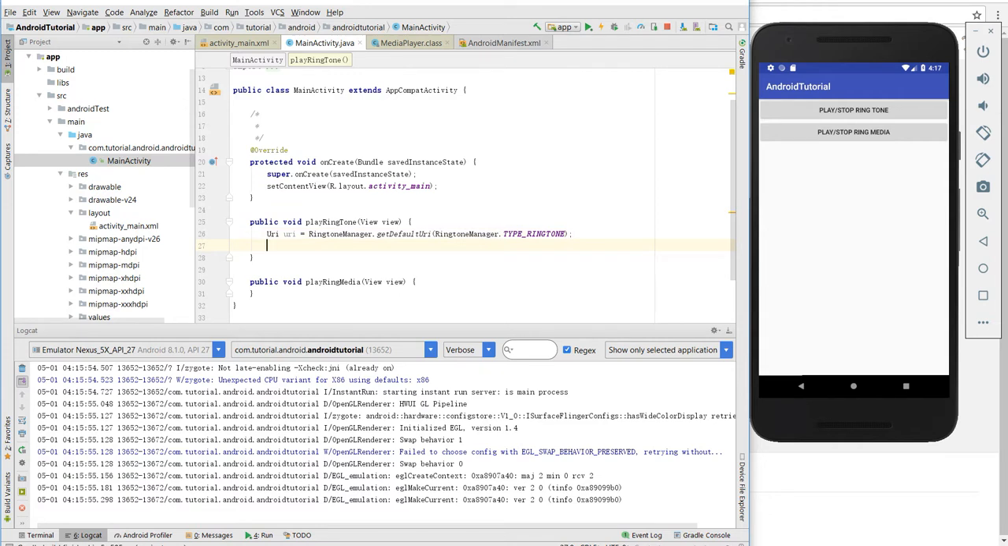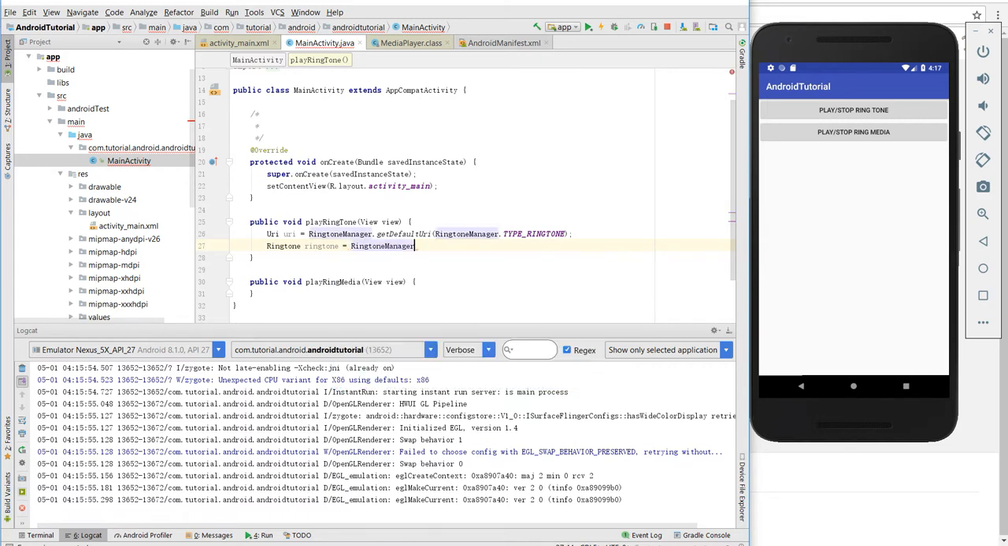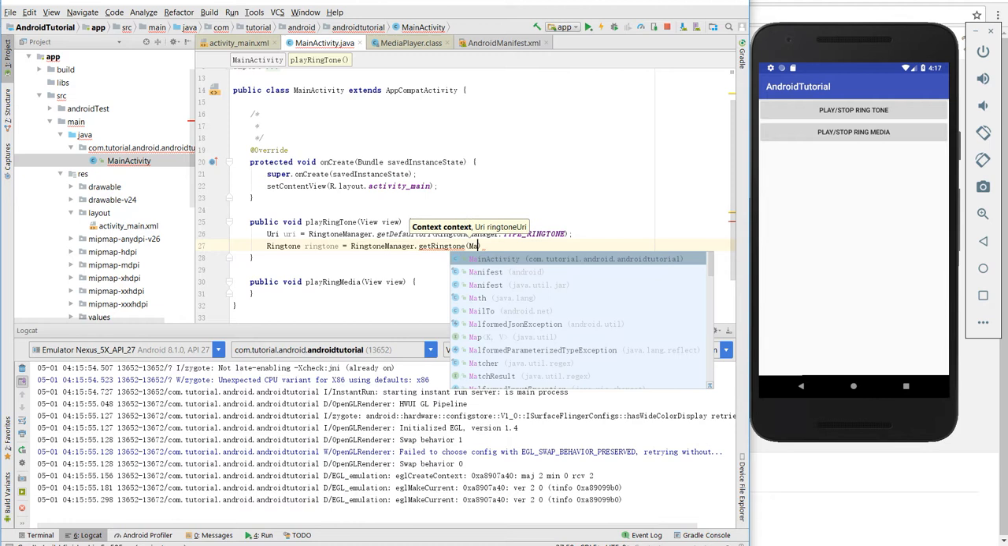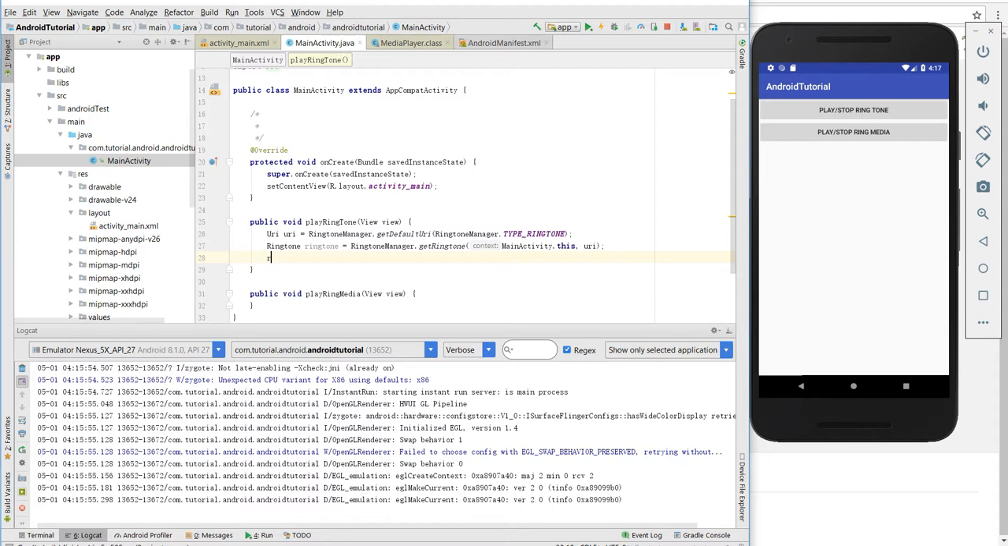Yeah, we have the URI, so we are going to create the ringtone instance. So we need the RingtoneManager to get the ringtone from the URI. So we need to pass the context. So maybe use the URI. Then we call play. It should play the ringtone. Okay, let's run it.